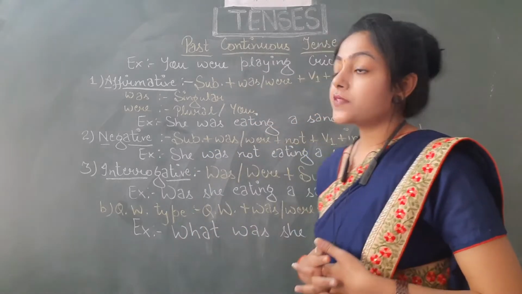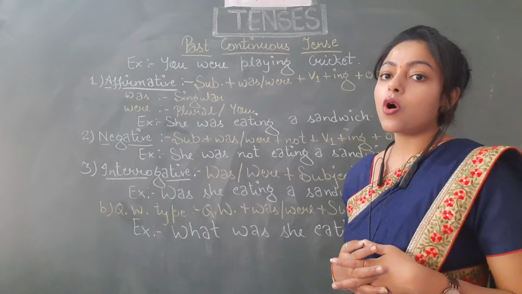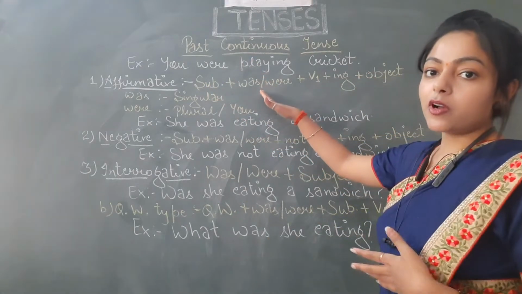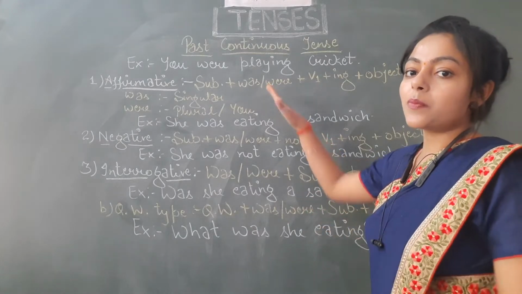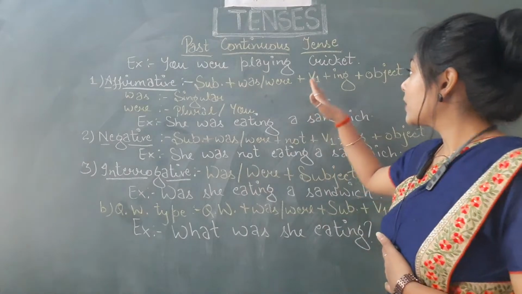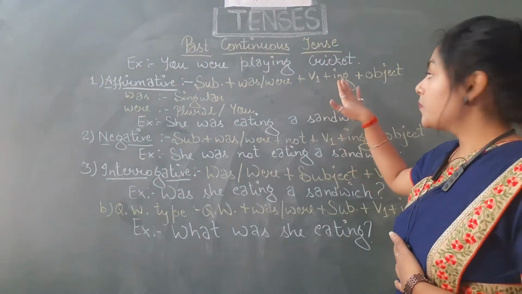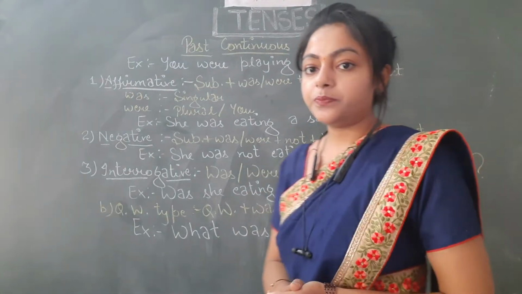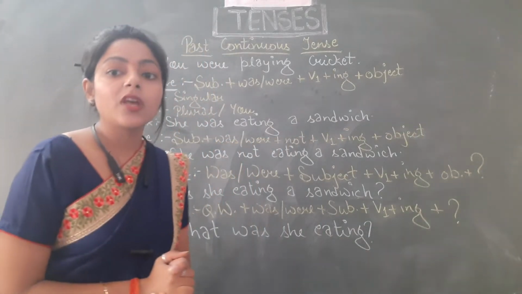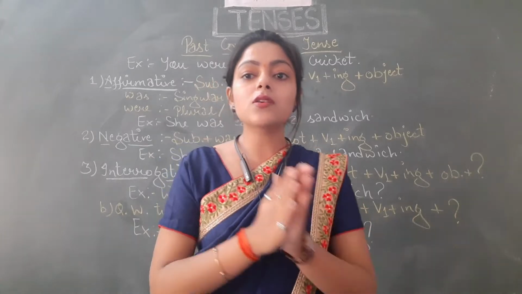So the first type of sentence is affirmative sentences or positive sentences. So the structure here is subject, helping verb, that is was or were, because this is a past tense. So the helping verb will be either was or were. Then first form of verb plus ing, and then object. So let us see in the example. But before moving to the example, the helping verb is written here as was or were.